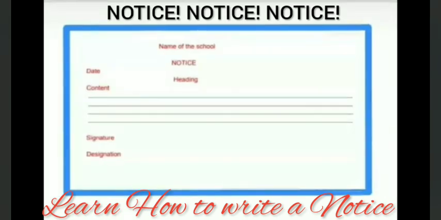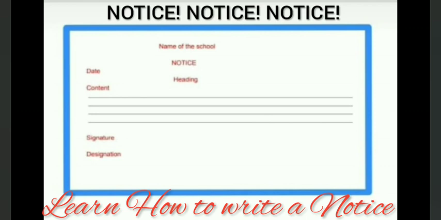Now you can see the format. Let's discuss it. First of all, at the top we have to give the name of the institution or organization, whatever it is. And after that you have to give the place. If you are using a notebook, then leave one line. Then write down NOTICE in bold letters. After it, again leave one line and put the date on the left side.